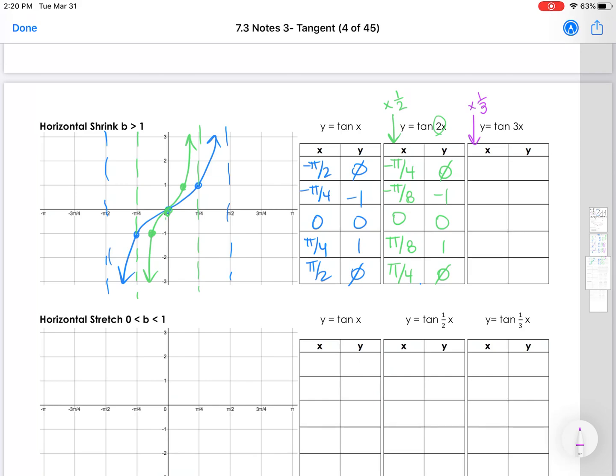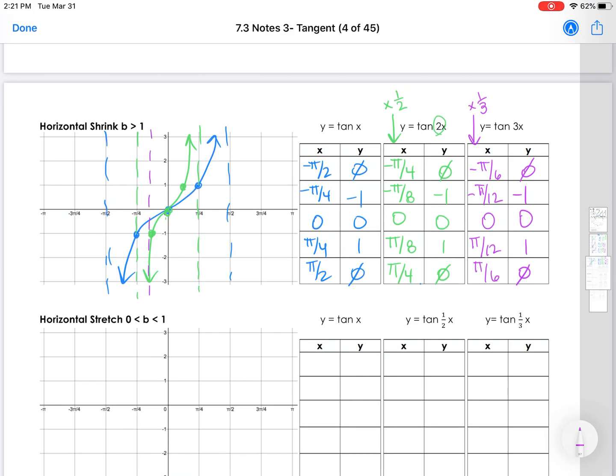All right, so we have same idea here, but this time we're going to multiply by 1/3. This might be a little messy to graph here. It would have been nicer to have maybe some easier numbers, but that's okay. We'll still have undefined. We'll still have negative 1, 0, 1. And now we're just multiplying the x column by 1/3. So that'll be negative pi over 6. Negative pi over 12. We might skip graphing this one. This will not be fun. 0, pi over 12, and pi over 6. And you're going to see it's just really going to be messy.